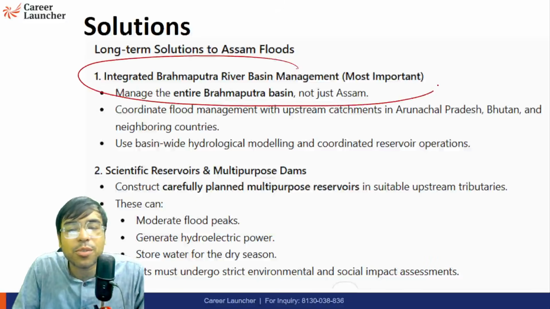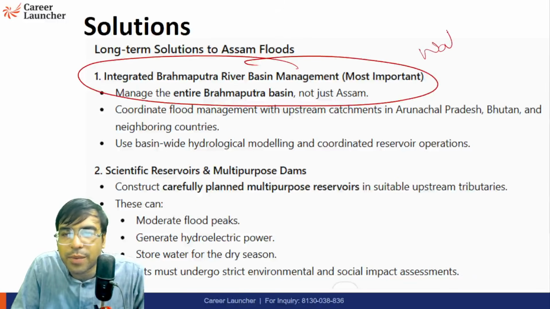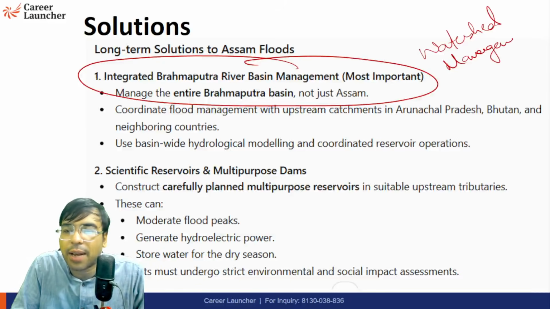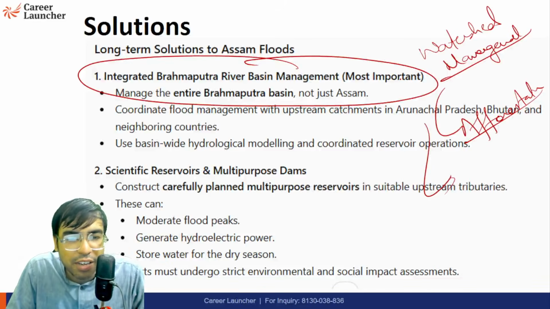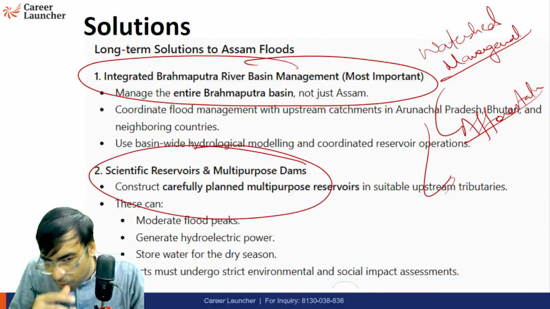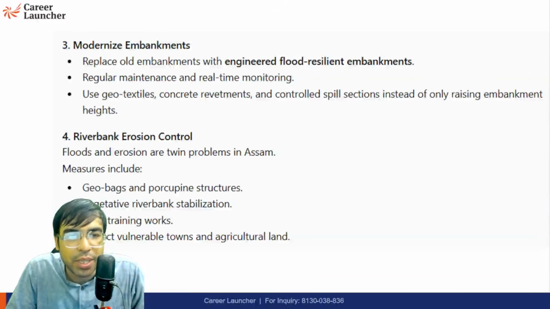Solution, of course, long-term solution. First, what we use, the word watershed management. We should make check dams, not big dams. We should ensure afforestation, plant more and more trees, avoid cutting unnecessary trees. We should properly follow environmental laws. Unnecessary multi-purpose dams should not be there.